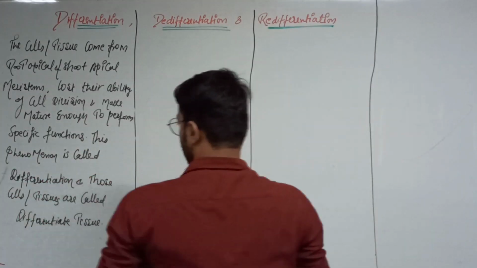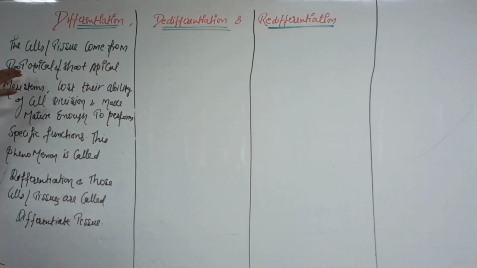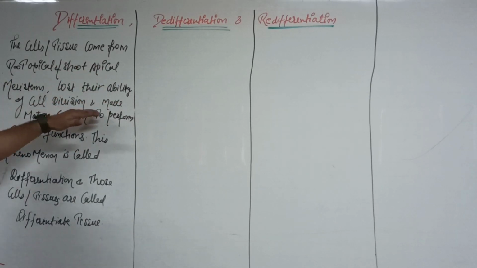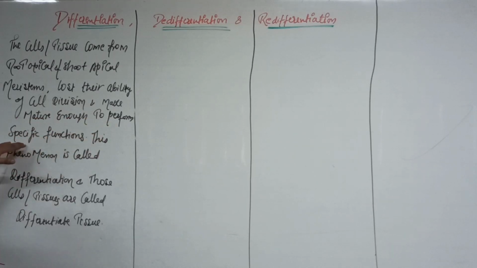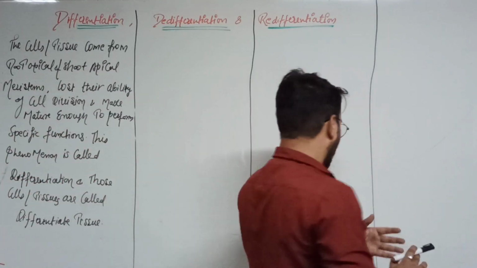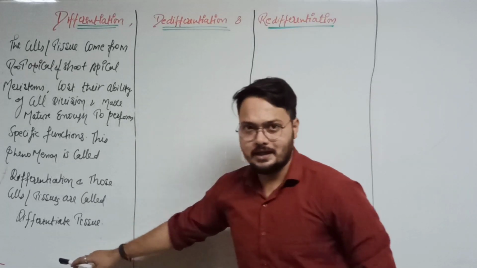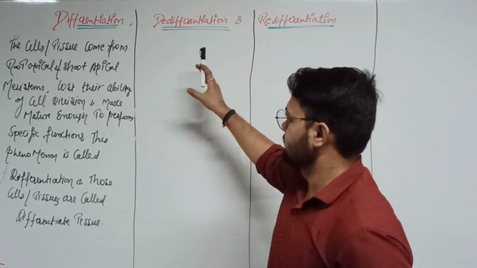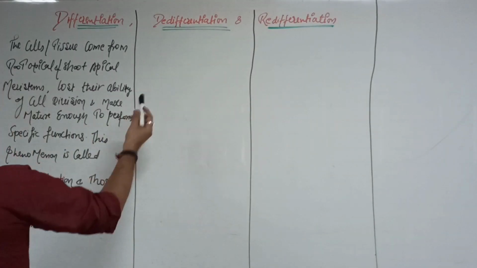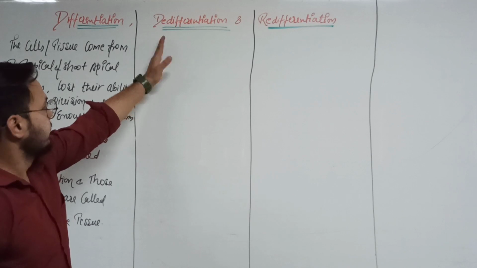So that is clear. What we wrote here: the cells or tissues come from the root apical and shoot apical meristem, lost their ability of cell division and become mature enough to perform specific functions. This phenomenon is called differentiation, and those cells or tissues are called differentiated tissues. After comparing them, we wrote the examples of every tissue. So let's write about de-differentiation.